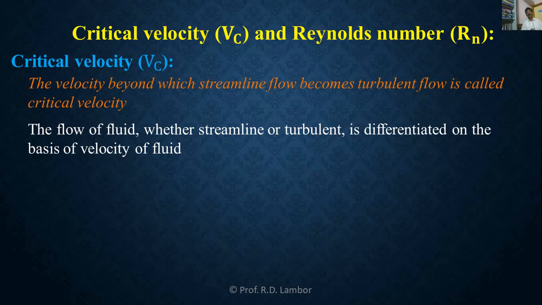Critical velocity. And when the velocity of the fluid flow becomes greater than critical velocity, then the streamline flow converts into turbulent flow. So in this way, the term critical velocity differentiates between streamline flow and turbulent flow.